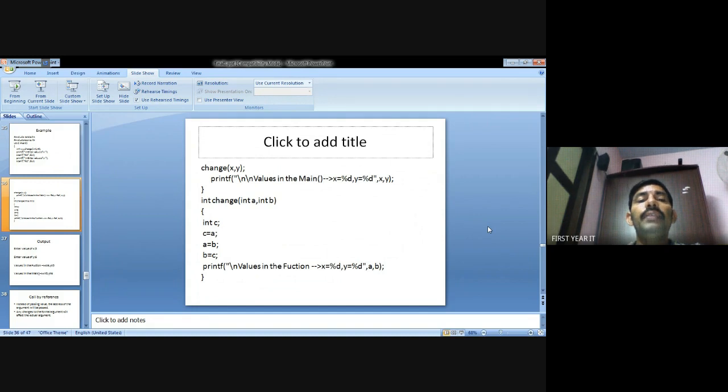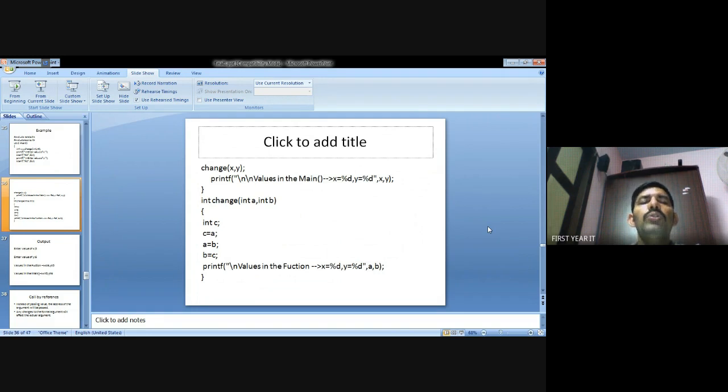In this function we can call the sub function. Sub function means int change of int a comma int b. So int c means temporarily we can change the values, using the temporary variable c. So I assign c equal to a.